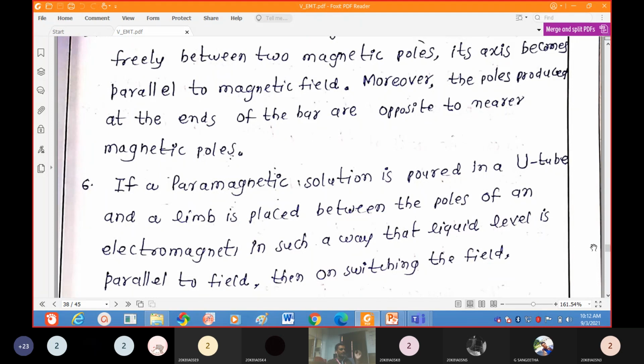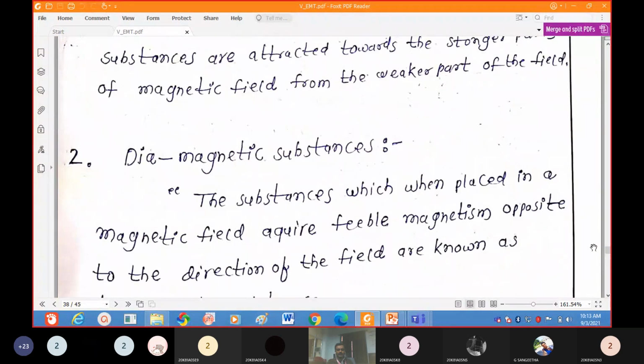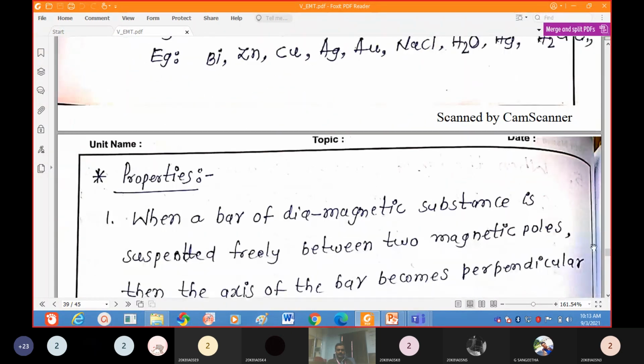At room temperature, the superconductor will exhibit paramagnetism. If you reduce the temperature, at a particular temperature that paramagnetic material will become a diamagnetic material. That's why we said paramagnetic materials are temperature dependent, but diamagnetic materials do not depend on the temperature.